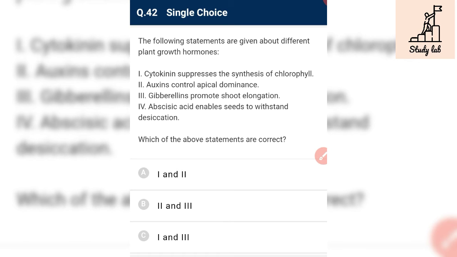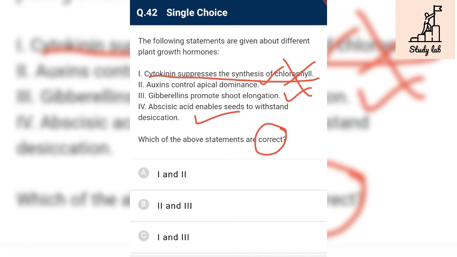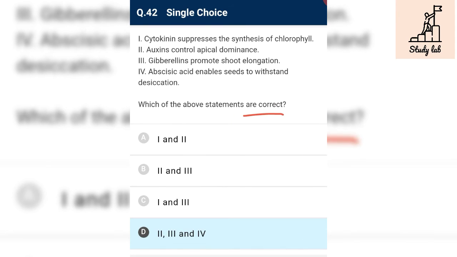The following statements are given about different plant growth hormones. Cytokinin suppresses the synthesis of chlorophyll. No. It does not inhibit or suppress the synthesis of chlorophyll. Auxin controls apical dominance. Yes, it is correct. Gibberellin promotes stem elongation. Yes, it helps in bolting prior to flowering. Abscisic acid helps withstand desiccation. Yes, that is why it is also known as the stress hormone. So 2nd, 3rd and 4th are correct, and this question is asking for the correct statement. Correct, 2nd, 3rd and 4th are correct.